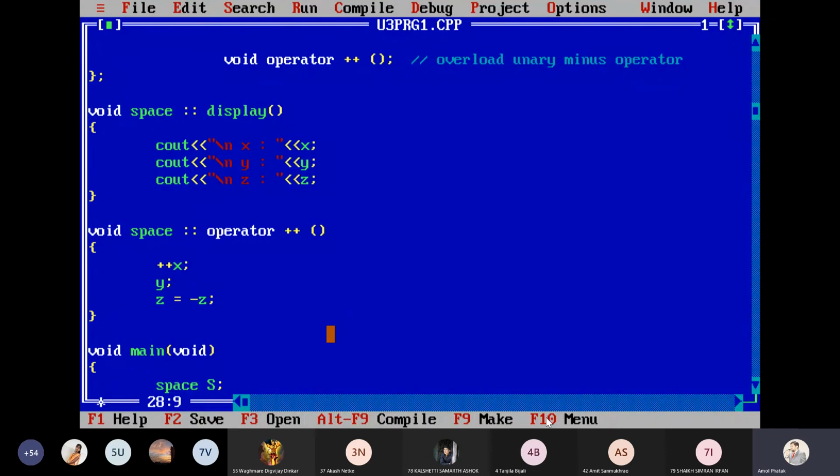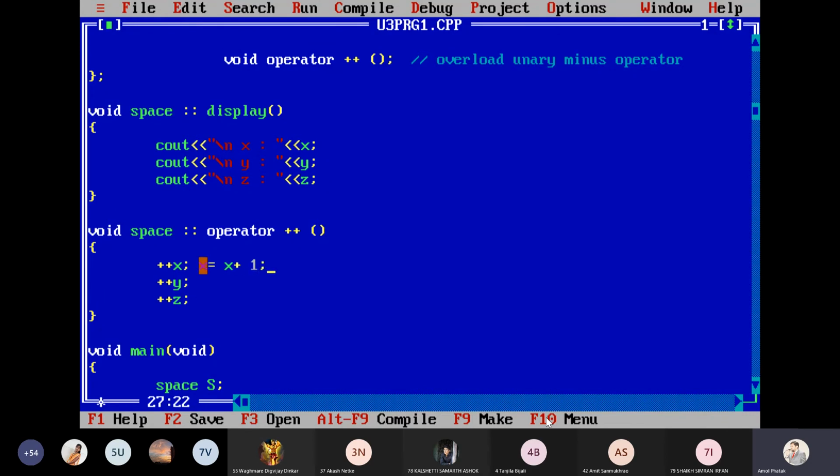So here I just use plus plus y. It's a plus plus again. I repeat, just to show you, I have used it. This is same as x is equal to x plus 1.